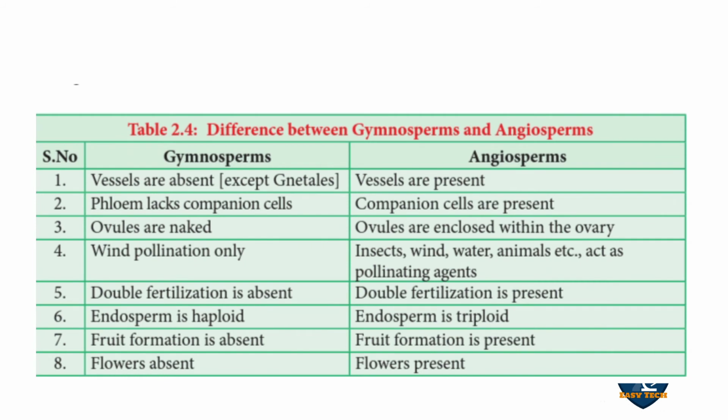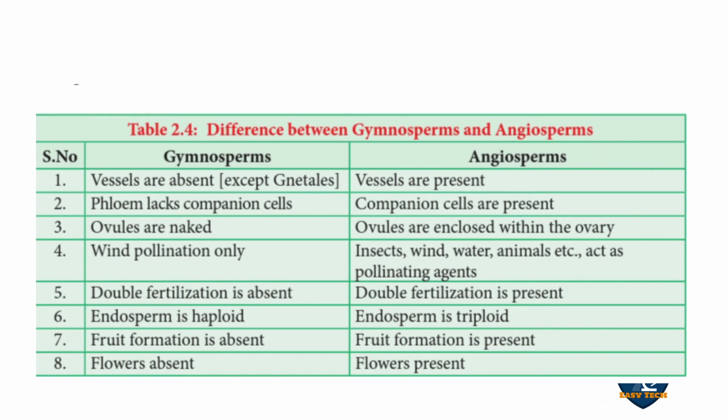Next, differences between gymnosperm and angiosperm. They may ask this in your 5-mark question. Vessels are absent in gymnosperm except Gnetum, but present in angiosperm. Phloem lacks companion cells in gymnosperm; companion cells are present in angiosperm. Ovules are naked because the ovary is absent in gymnosperm, whereas in angiosperm ovules are enclosed by the ovary. Only wind pollination takes place in gymnosperm, while insects, wind, water and animals act as pollinating agents in angiosperm.